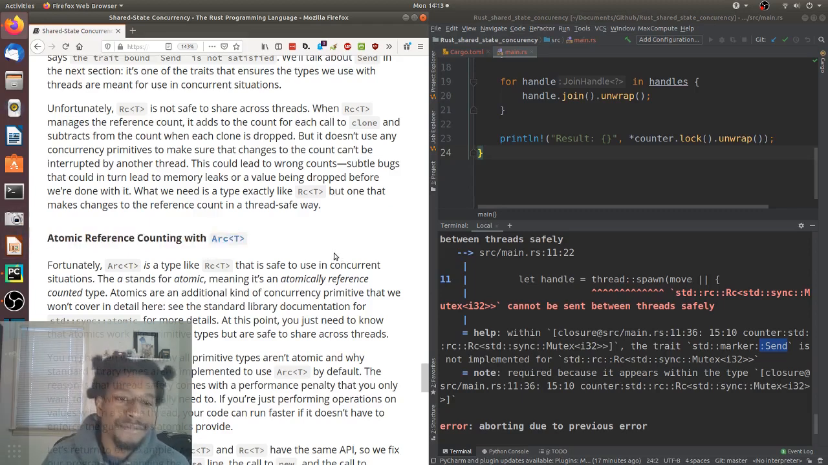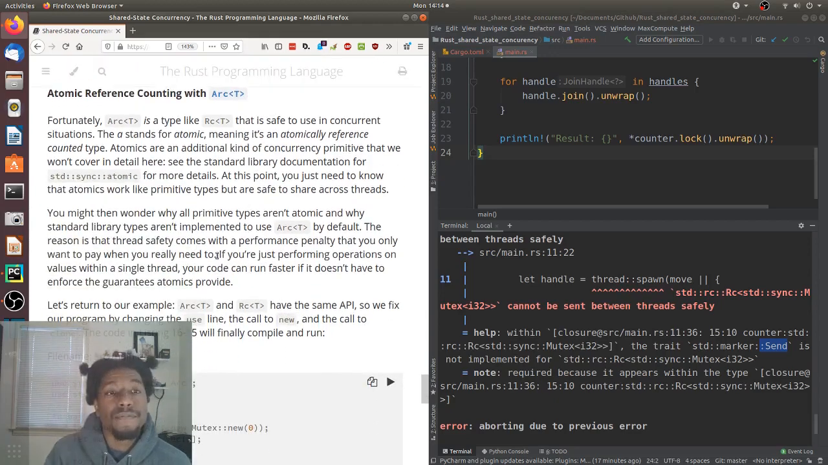And Arc. And the A stands for atomic. Makes sense. Okay. Fortunately, Arc is a type like Rc that is safe to use in concurrent situations. The A stands for atomic, meaning it's an atomically reference counted type. Atomics are an additional kind of concurrency primitive that we won't cover in detail here. See the standard library documentation for std::sync::atomic for more details. At this point, you just need to know that atomics work like primitive types, but are safe to share across threads.